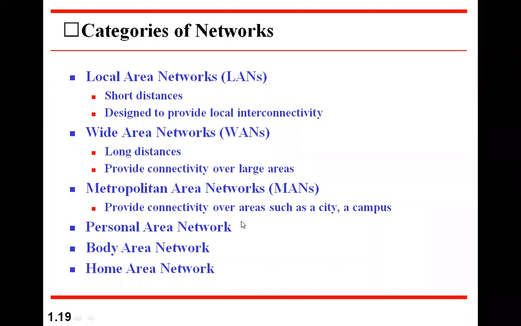Then personal area network. As the name indicates, it is the network of devices belonging to a person, like our computer, laptop, mobiles. If we are able to network and communicate with each other, then we call it a personal area network. Next is body area network, formed by interconnecting devices over the body of a person. Whereas a personal network need not be over the body, they can belong to the person but be placed somewhere. But in the body area network, they are all